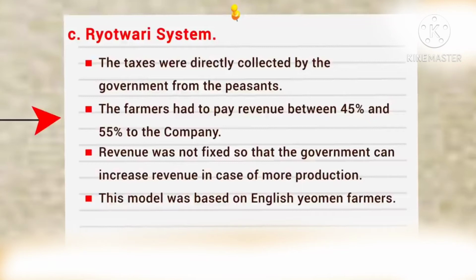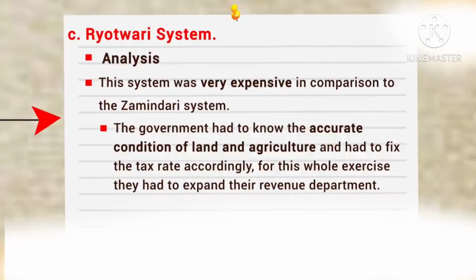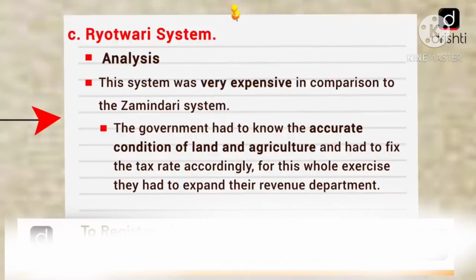The Britishers were smart enough. They took this decision that in this system they would not keep any fixed amount, because if production was good, they could increase the amount. Let's analyze the system. Kids, this system was very expensive in comparison to the zamindari system. In zamindari it was fixed: whether you grow good crops or not, you have to pay this particular amount. But in Raithwari it was not so.